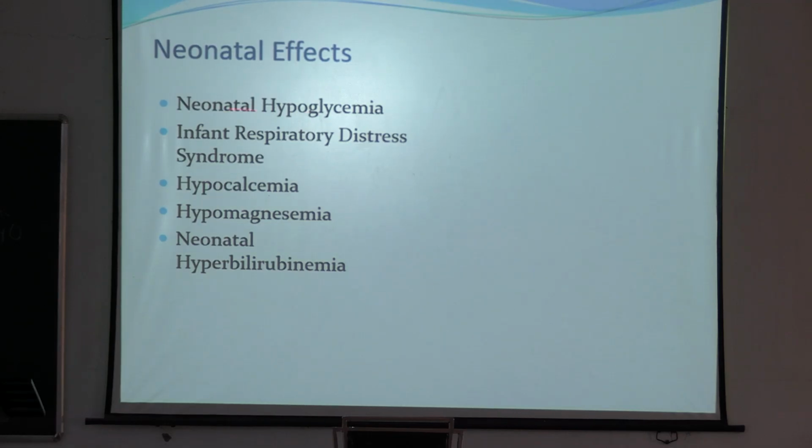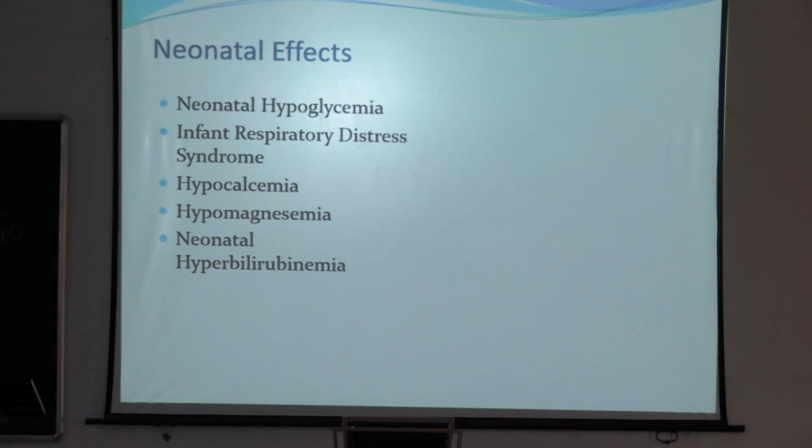Why does neonatal hypoglycemia occur? Because when the delivery occurs, there was hyperglycemia in the mother, and the blood sugar or glucose was transported to the fetal body through the placenta. When it was inside the body of the mother, there was glucose there, and there was increased insulin.